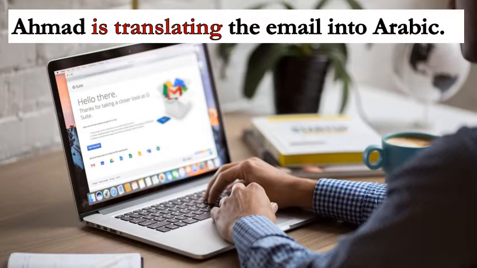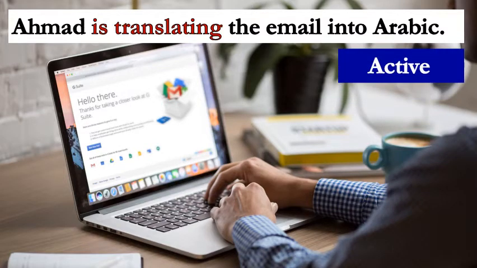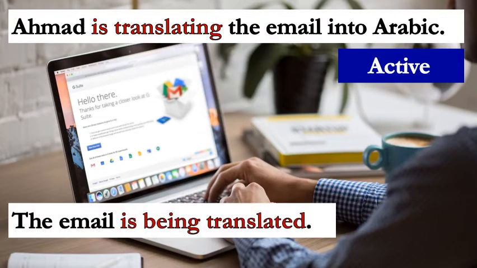Ahmed is translating the email into Arabic. This sentence is an active. We have a subject. We have a verb in the present continuous. Then the object is the email. Now we want to change the sentence into passive. When we want to change into passive, we should start our passive sentences with the object. Yes, the right answer is the email is being translated.